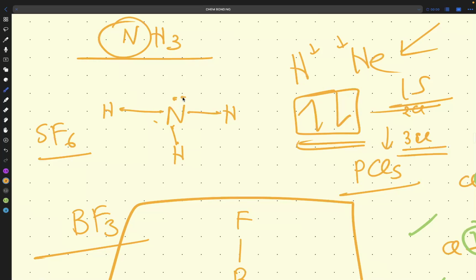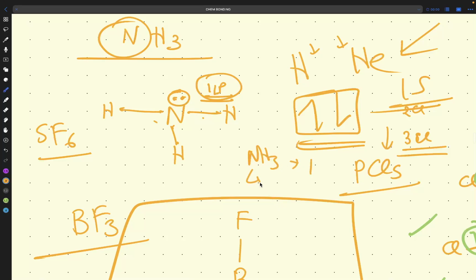Here we have one lone pair left. It is untouched. It is not participating in the bond formation, and that is what is called a lone pair. So if they ask how many lone pairs are present in NH3, the answer will be 1.